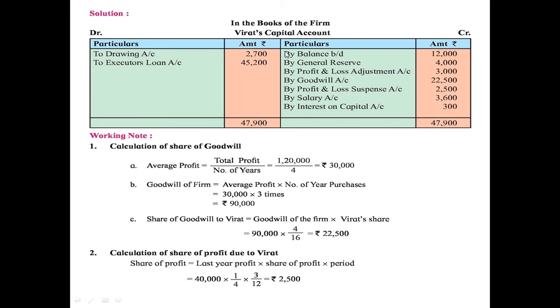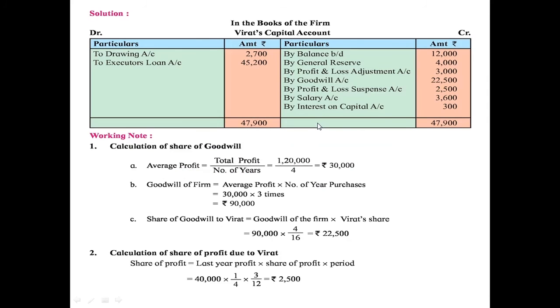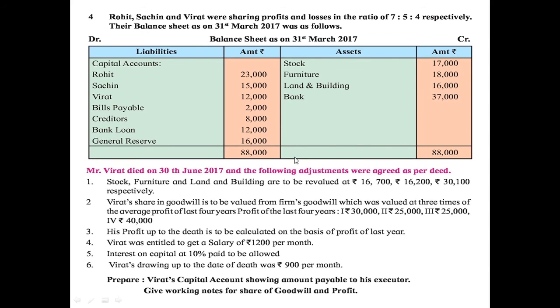So we have to make Virat's capital account. We have to start with the opening balance, which is given in the old balance sheet. So here it is given Virat's capital as per the opening balance sheet is rupees 12,000. So that will be recorded on the credit side as by balance brought down 12,000. Then you can see that there is a general reserve rupees 16,000 given in the old balance sheet.